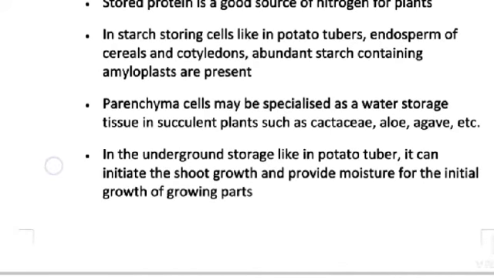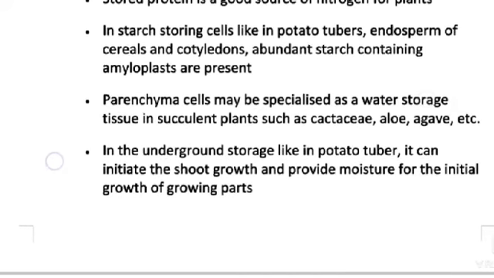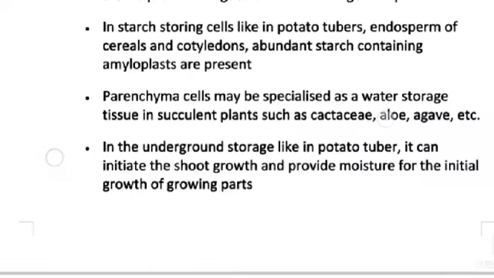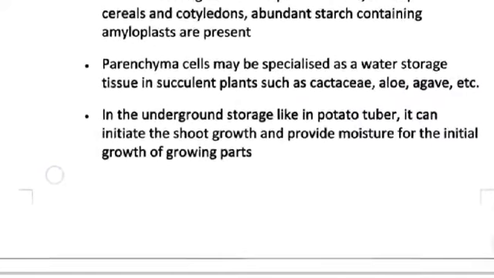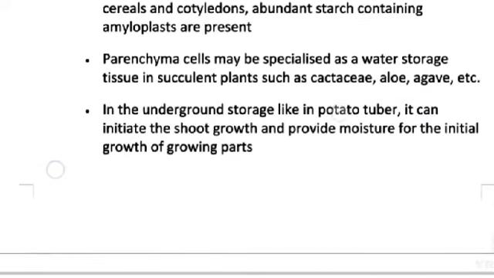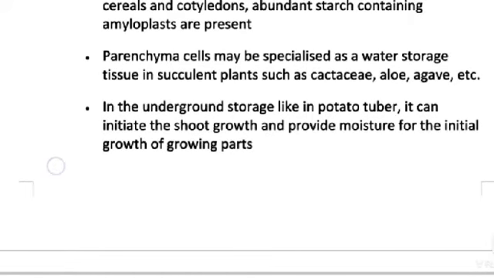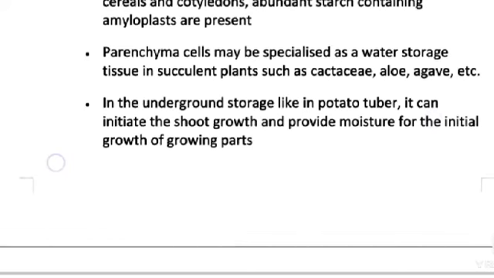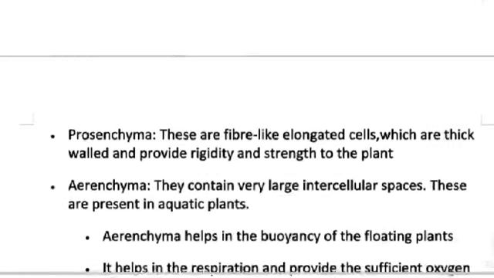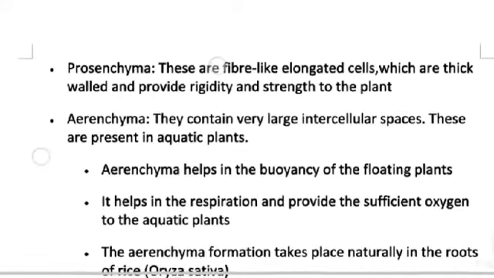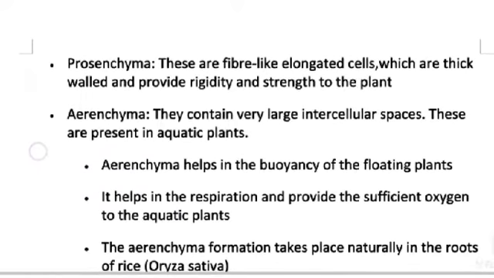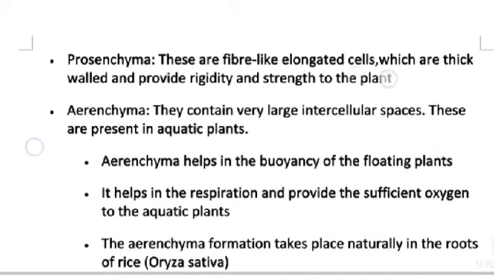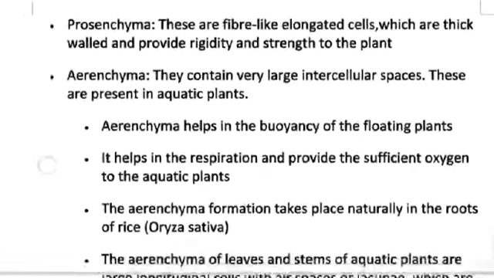Parenchyma cells may be specialized as a water storage tissue in succulent plants such as cactaceae, aloe, agave, etc. In underground storage, like in potato tubers, it can initiate the shoot growth and provide moisture for the initial growth of the growing shoot. Prosenchyma. These are fiber-like elongated cells which are thick-walled and provide turgidity and strength to the plant.